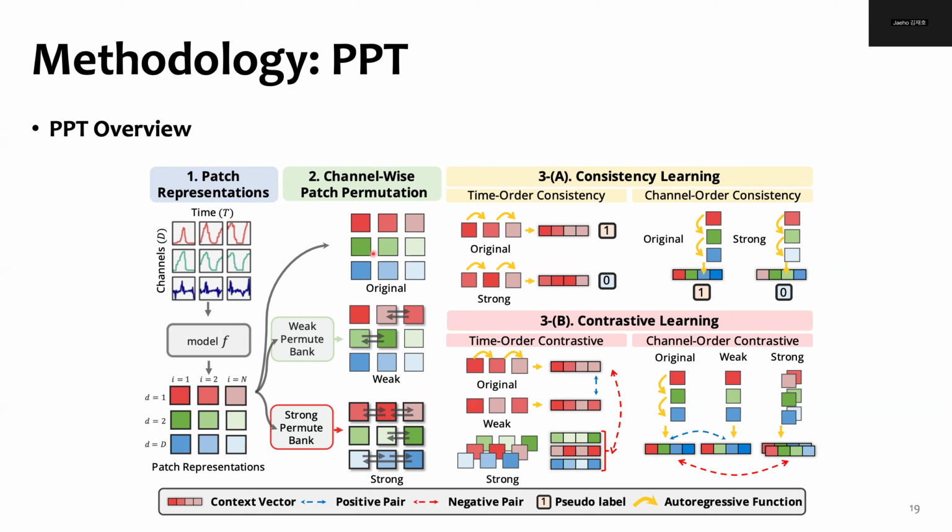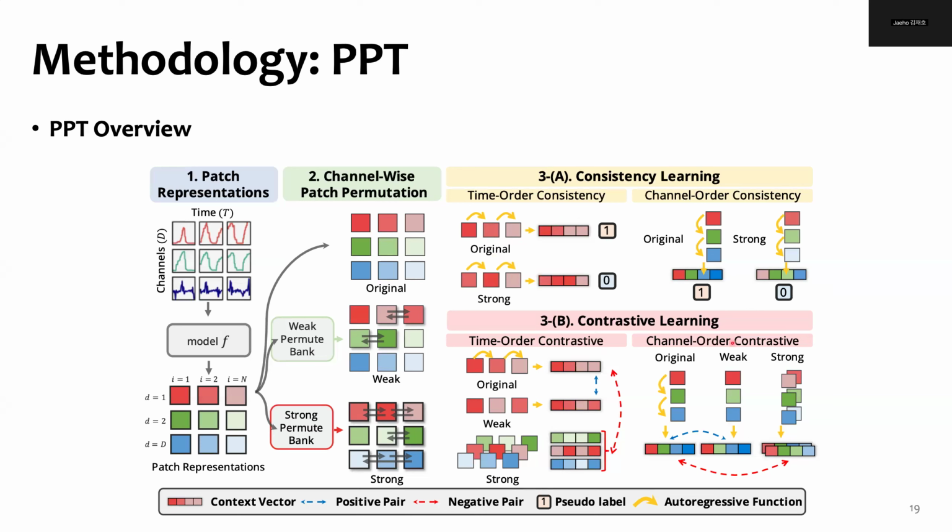After constructing these three sets of patches, we utilize them for consistency and contrastive learning. In consistency learning, we want to measure whether the order of the patch sequence is consistent or correct, in other terms. For this specific learning task, we utilize the original and strongly permuted sets of patches, where the learning is enforced in both time and channel dimensions. Here, a binary cross-entropy loss is utilized to classify the original and strong sequences.